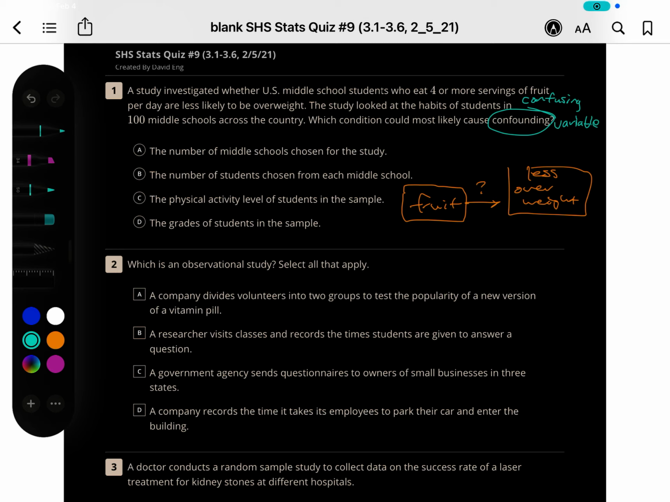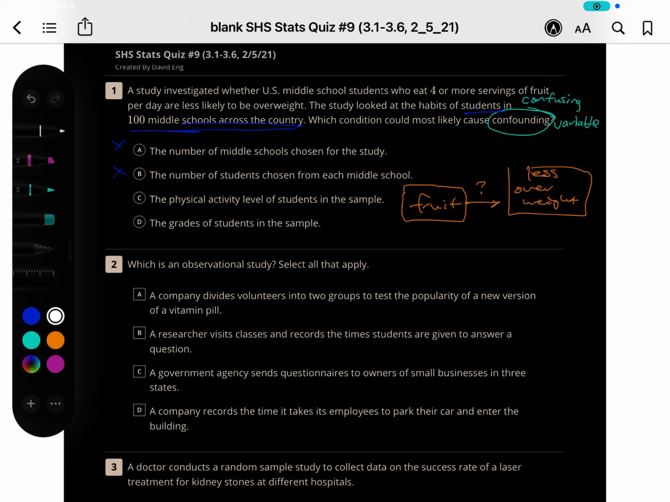The number of middle school students chosen for the study. So this one's talking about students in 100 middle schools across the country. That's quite a bit, so I think that's fine. The number of students chosen from each middle school. It doesn't tell us how many, but I was thinking about where these middle schools are picked from. It could be in the city. Maybe they don't have access to parks and playgrounds. Maybe they're out in the country where you got to do farm chores.